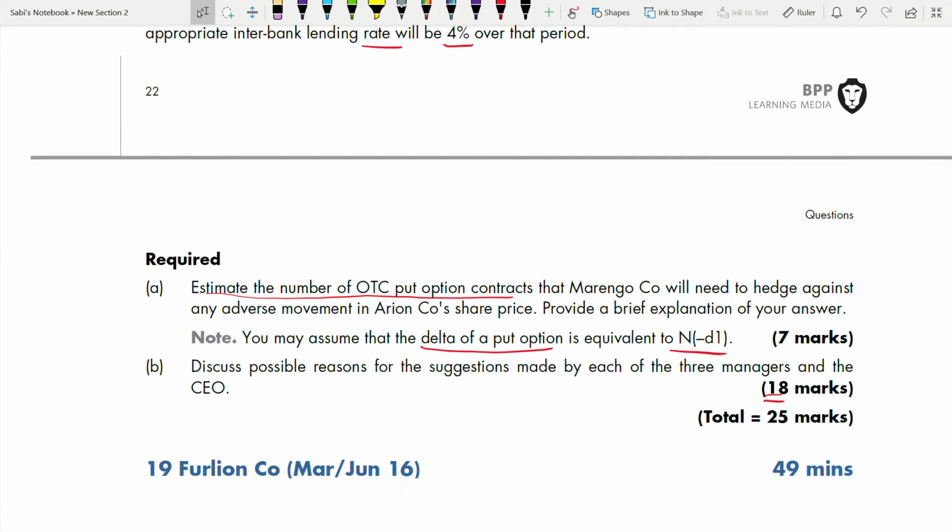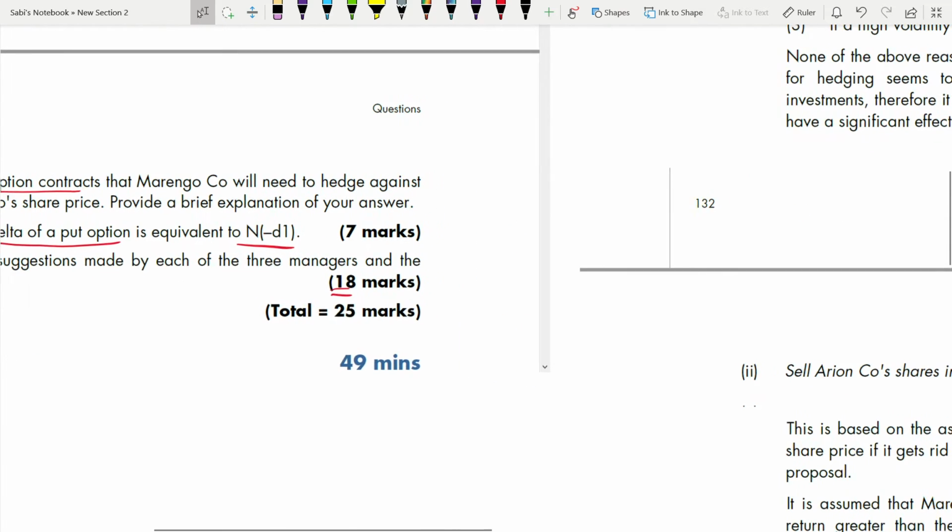Now, what we have to do? Part A, estimate the number of OTC put option contracts needed to hedge against any adverse movement in their share price. Right? So now let's see how it has been done.